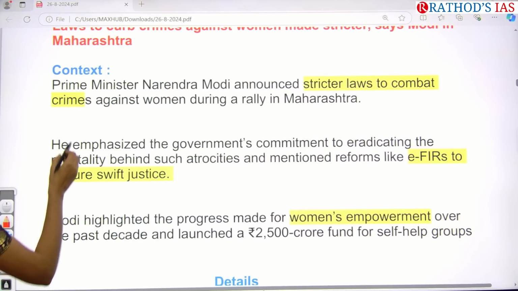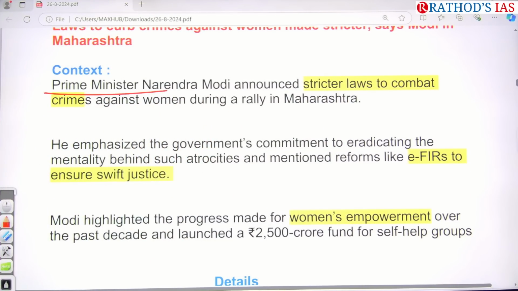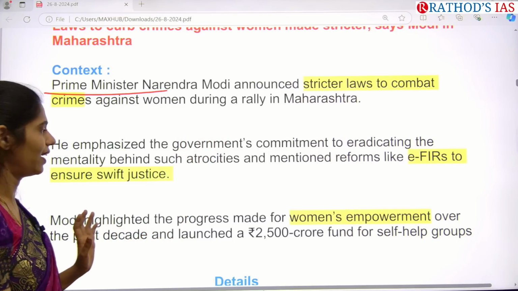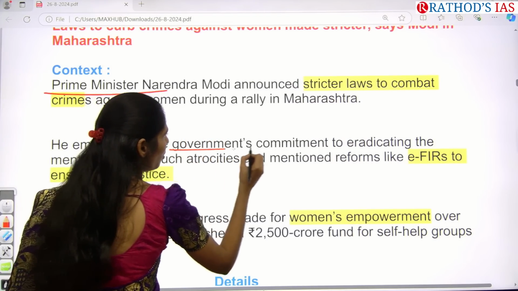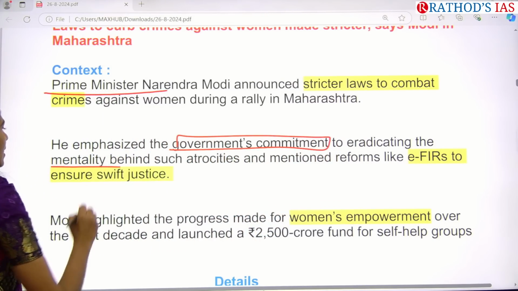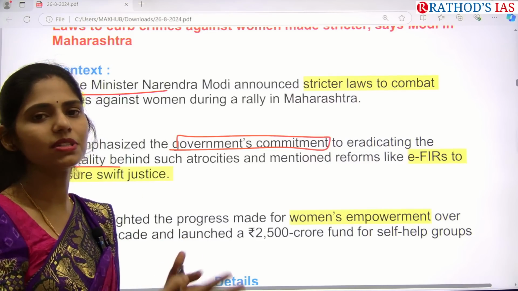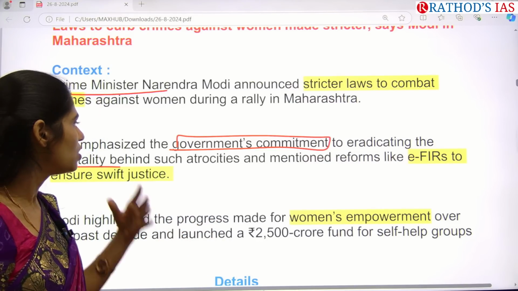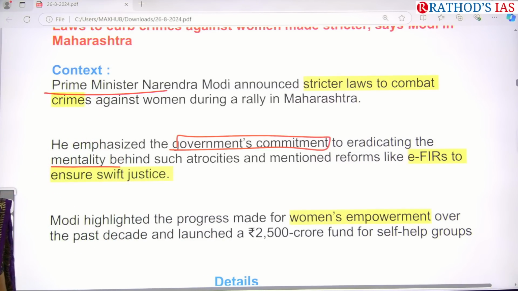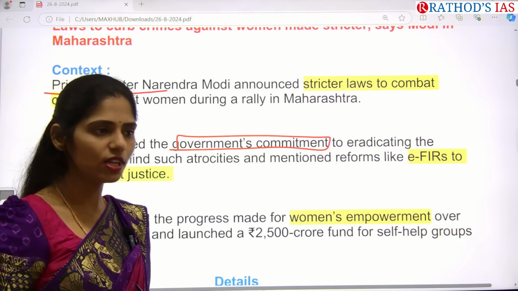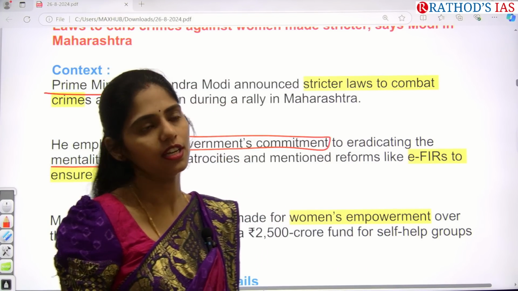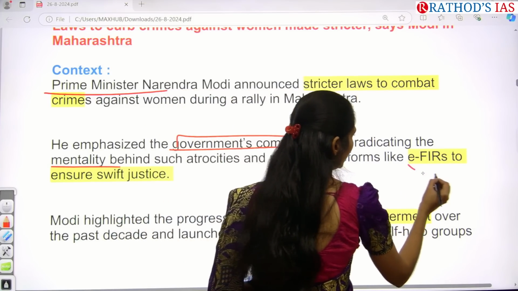So what is this article saying? Prime Minister Narendra Modi announced, in a rally in Maharashtra, that we are implementing stricter laws to combat crimes against women. He also emphasized that the government is committed to eradicating the mentality behind such atrocities. Why are atrocities happening in our country? Many times these atrocities happen against women. And he also spoke about the reforms the government has brought in to ensure the safety of women in society. One such example here is EFIRs.